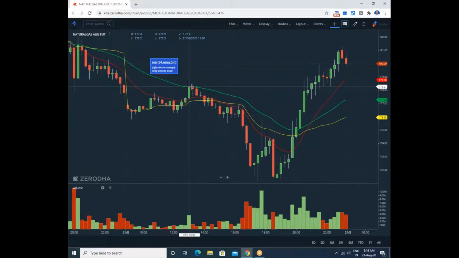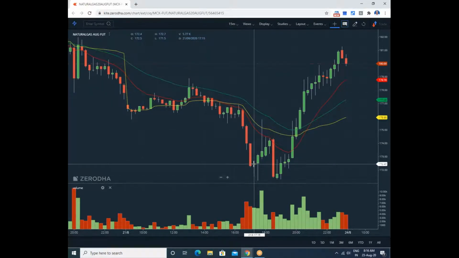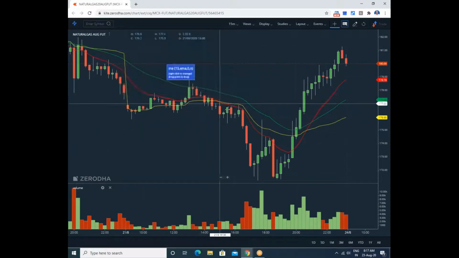You entered the 178 rupees sell here, and there is a hammer formation coming up here, so you must exit here because of the hammer formation. That's important. Of course, volume is less, but some sort of hammer formation is generating here. You must exit at 172 instead of the 170 target. Book a profit: 178 and 172.